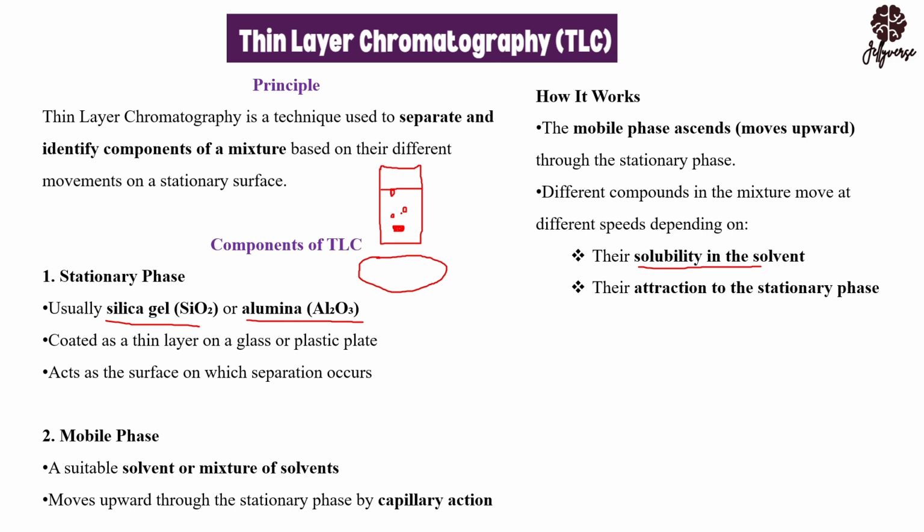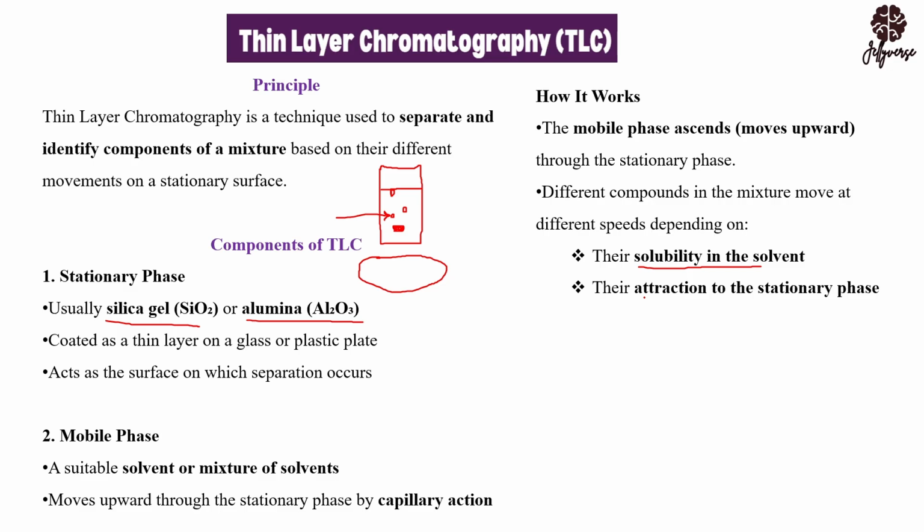In case of, let's say, this color, if you're having this color here, as you can see with the arrow, this color is not moving fast enough. This means that this color is being attracted to the paper more. It is not soluble in the solvent as how this particular one is soluble in the solvent. It's rather interacting with the paper, and the paper is the stationary phase.